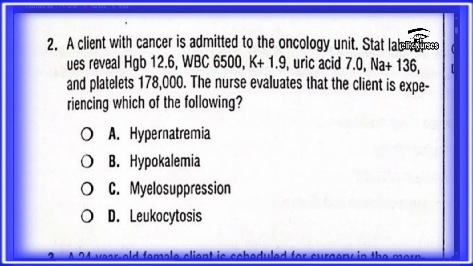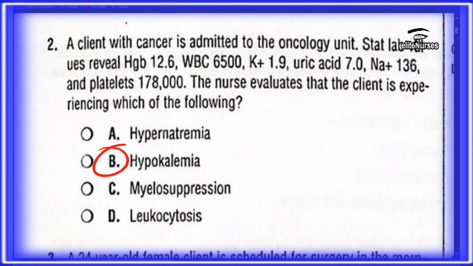Then let's move to B. We have hypokalemia, which deals with the potassium levels, and hypo means it should be below the normal values, and we know that the normal values for the potassium levels is 3.5 to 5.0 millimole per liter. And from our question, we have 1.9, which is below 3.5. So this could be our possible answer. If time is beating you, don't wait. Just choose your answer. You are correct. But if you still have much time, analyze all the possible answers.